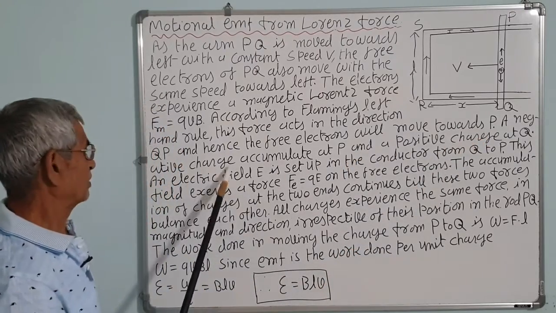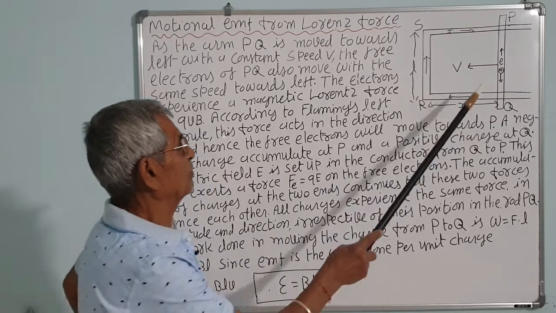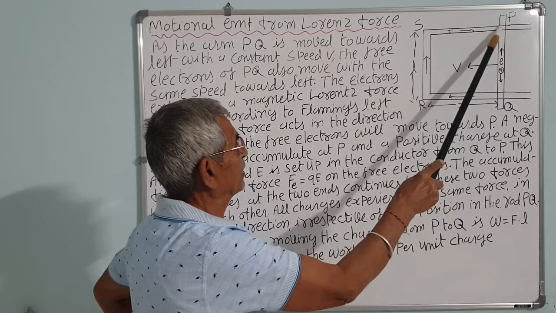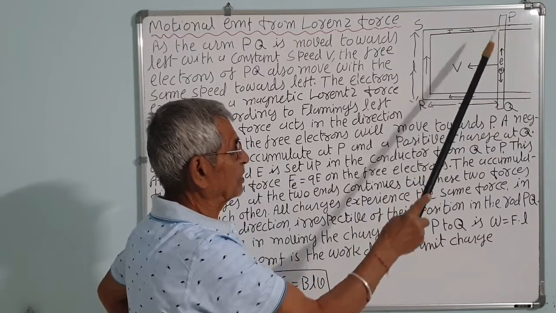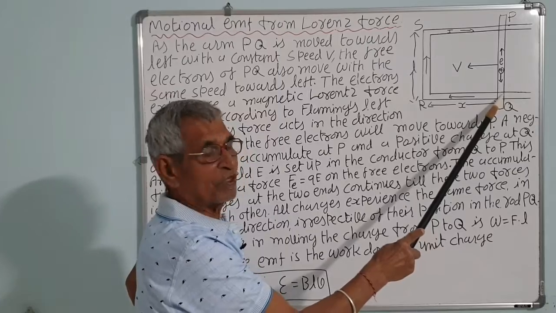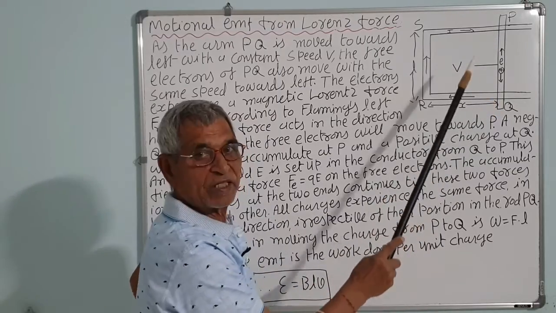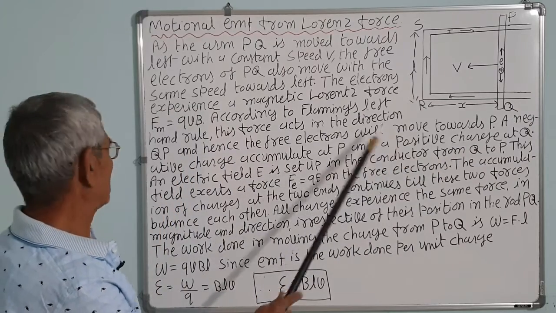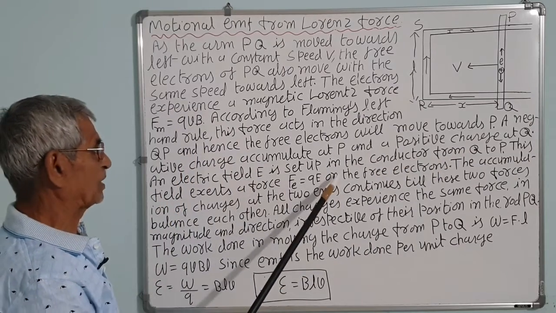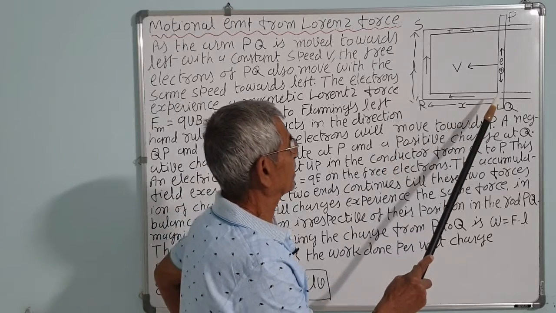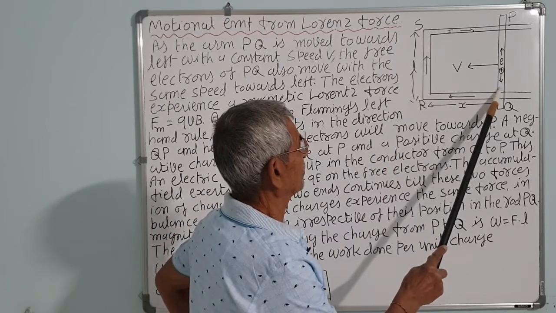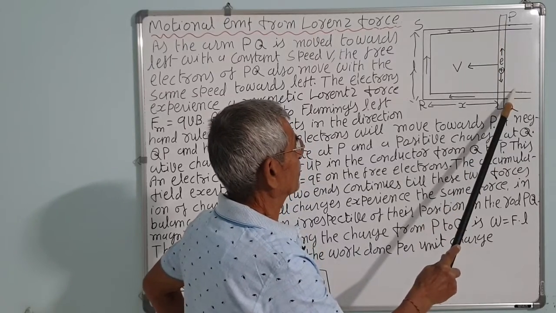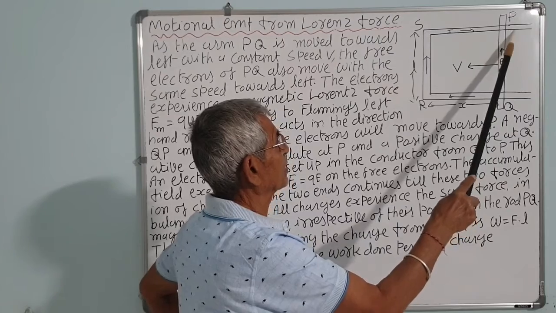Negative charge accumulates at P. The electrons have moved towards P, so this end becomes negative. Here there will be accumulation of negative charges, and here accumulation of positive charges. It will act like a battery terminal, correct? Charge accumulated at P and positive charge at Q, and an electric field E is set up. Q becomes positively charged and P becomes negatively charged, so the electric field is from positive to negative, that is Q to P. This is the direction of the electric field.